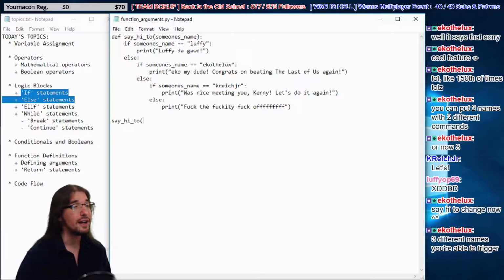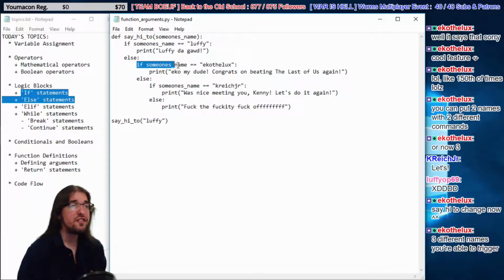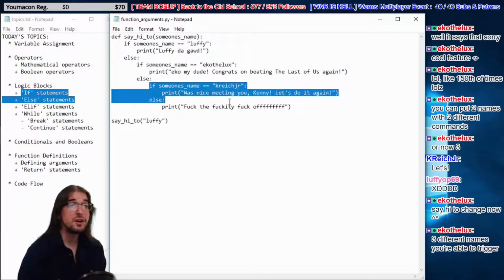So we're going to actually get this code running now. We're going to say hi to Luffy. All right, now we're calling this code. So when we call this code, we supply Luffy as an argument. We're supplying it right here between these parentheses. That argument in the actual function is called someone's name. So we're saying, hey, listen, if someone's name is Luffy, then do this. If it's not Luffy, if this is not true, then run all this code. But first, we got to ask, if they're Echo. If they're Echo, then run this code. If it's not Echo, then run all this code.